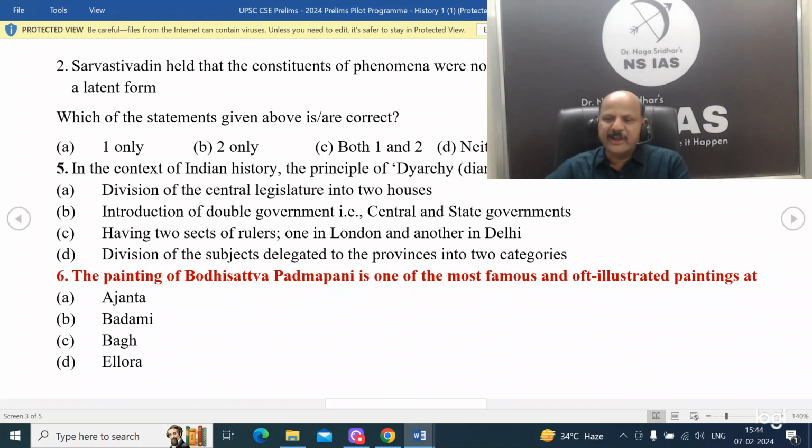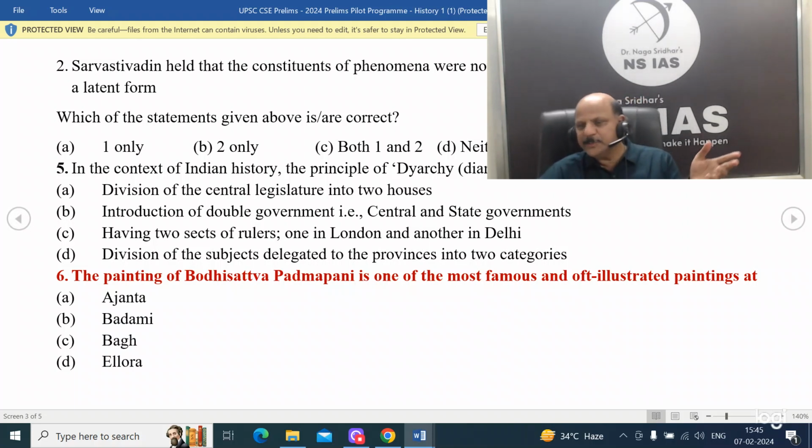The next question is, let us see: in the context of Indian history, the principle of diarchy refers to... See, there was dual government from 1765 to 1772 in Bengal, that cannot be called diarchy. You may get confused here.